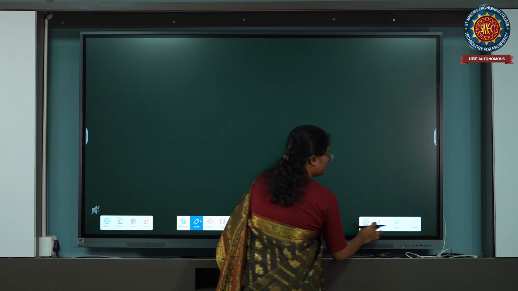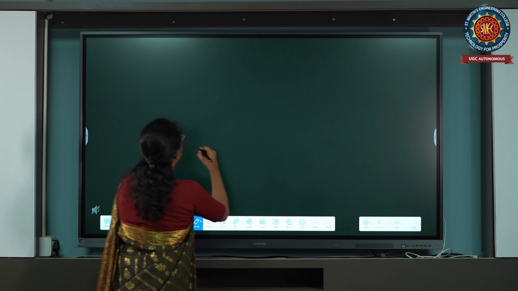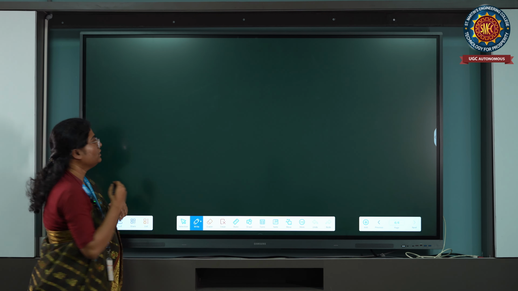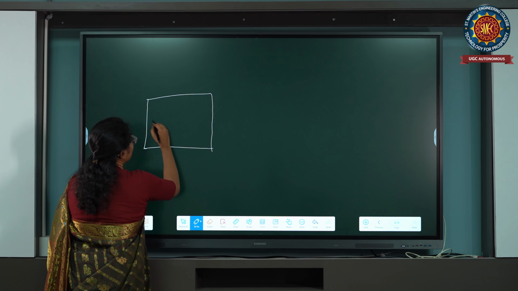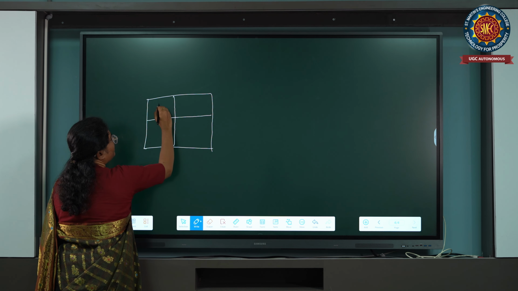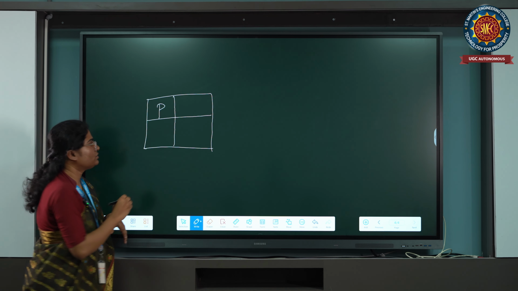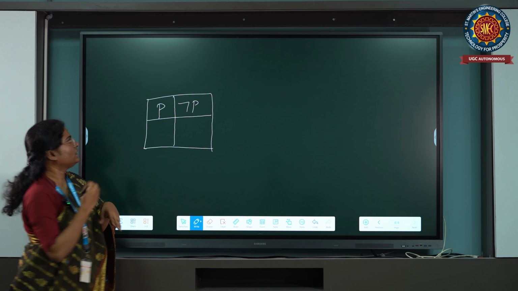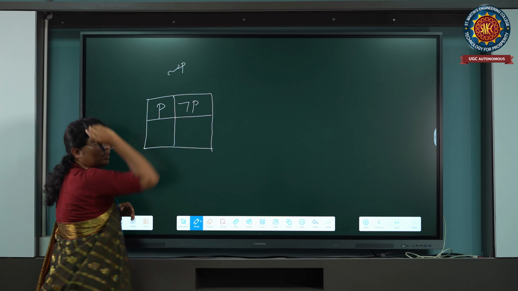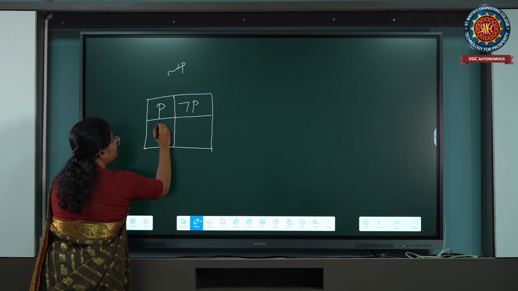Now let us see the truth table. Truth tables play a very vital role. With the help of truth tables, we can understand things in a very easy manner. What is our variable? P. So what is the negation of P? Like this. Sometimes we can use this symbol also, no problem.